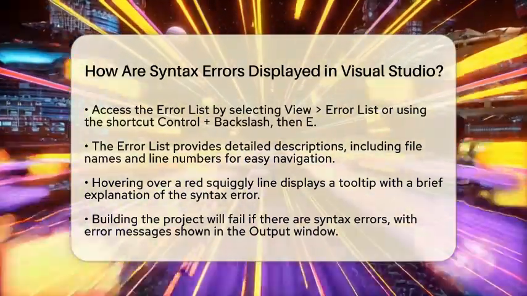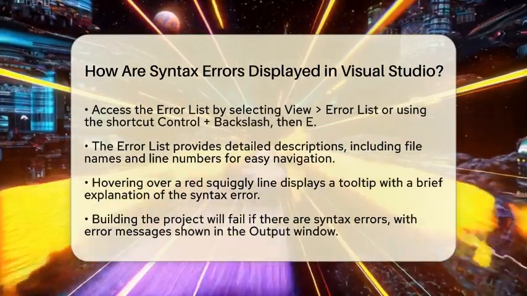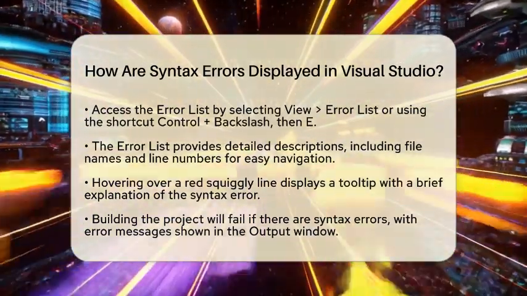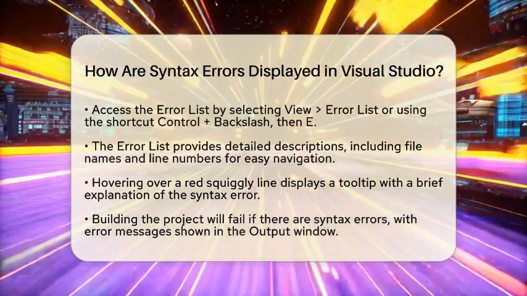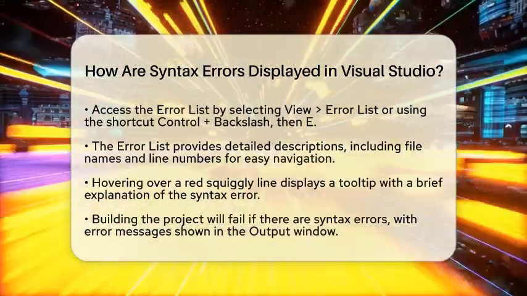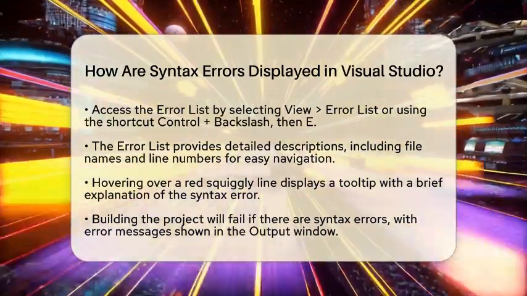If you hover over the red squiggly line in the code editor, a tooltip pops up with a brief explanation of the syntax error. This helps you understand what went wrong without having to leave your code. It's a quick way to get context on the issue right where you are.